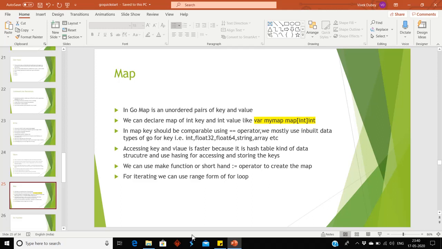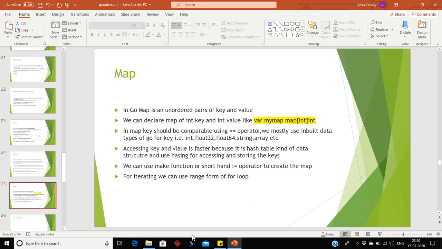We are going to discuss about map. In Go, map is an unordered pairs of key and value. We can declare map of int key and int value like var m map[int]int. In square bracket, int is key and second int is value. In map, key should be comparable using double equal to operator. We mostly use inbuilt data type of Go for key. For example, int, float32, float64, string, array.